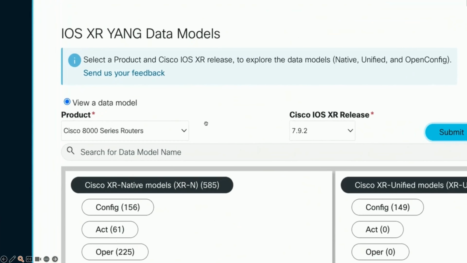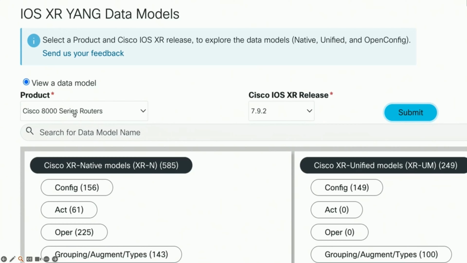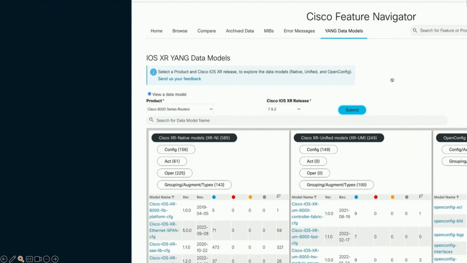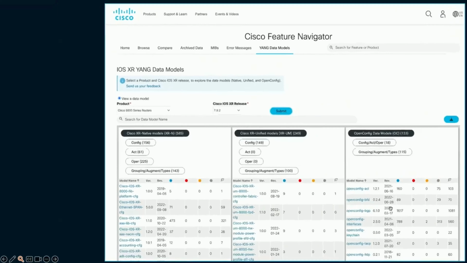As you can see here, I have selected my Cisco 8000 router and XR release 7.9.2. The moment I do so, I get a list of all the Yang models which are supported. And the best part about this tool is it doesn't require physical hardware, and it is accessible outside Cisco as well. So if you want to access this tool on your device right now, you can do so. You can just go through the guest login and you will see all the Yang models on all the XR platforms across all the XR releases.